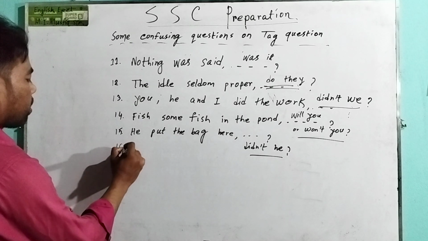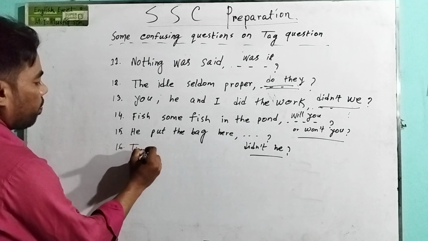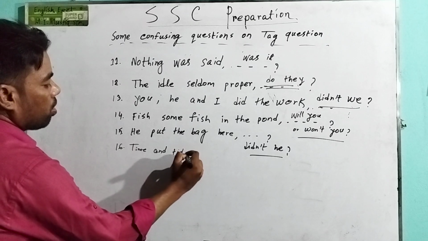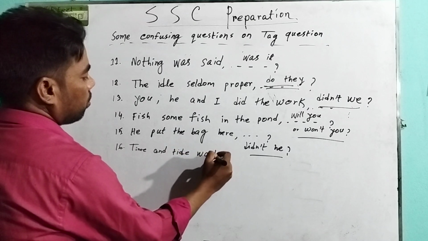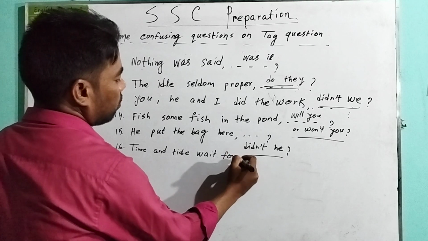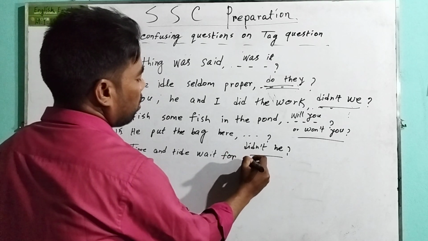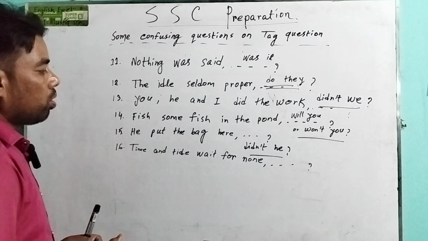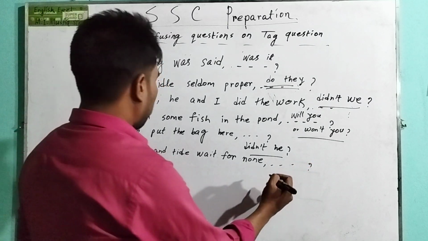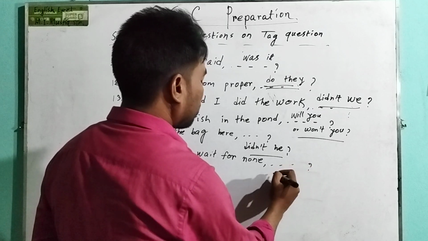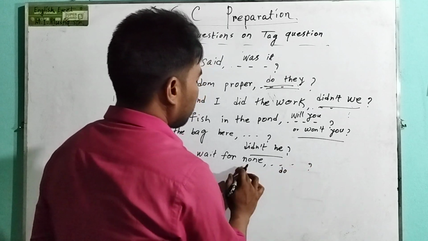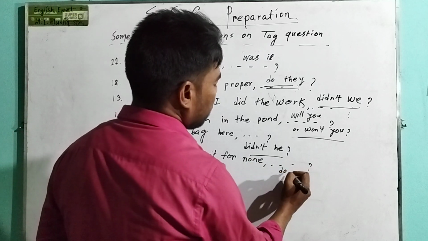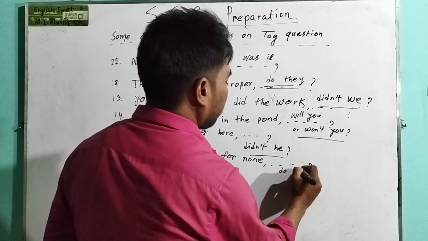Question 16. Time and tide wait for none. So the answer will be don't they. Sorry, do they. Here the word none is a negative word. That's why we have to take a positive tag. Do they.